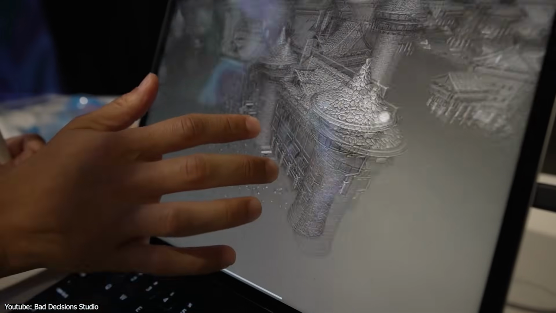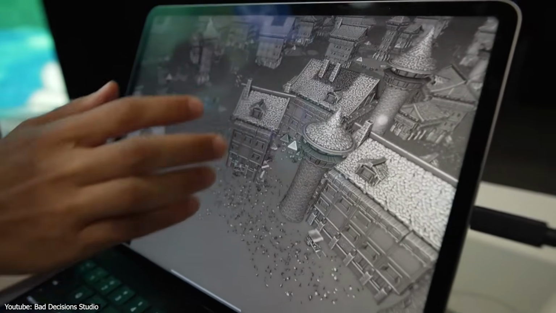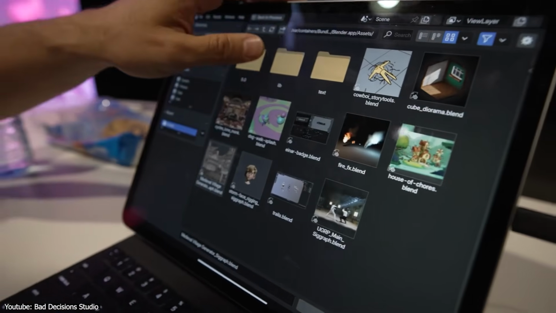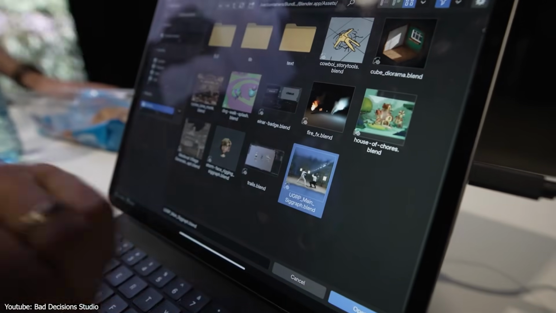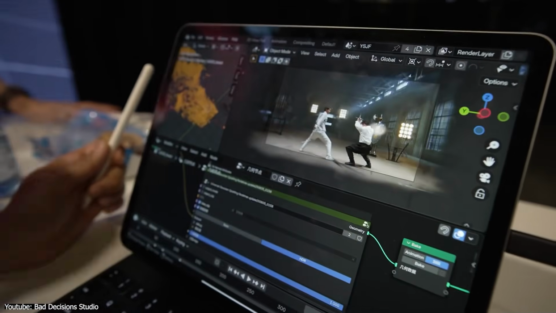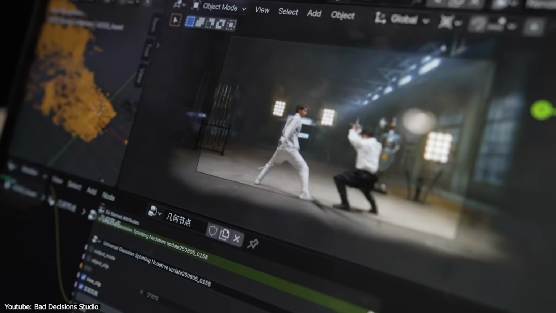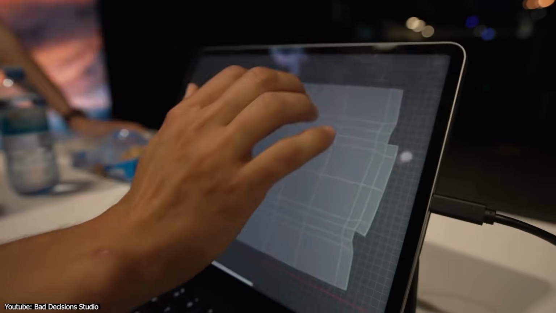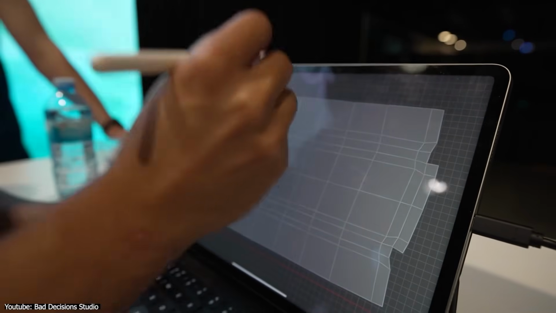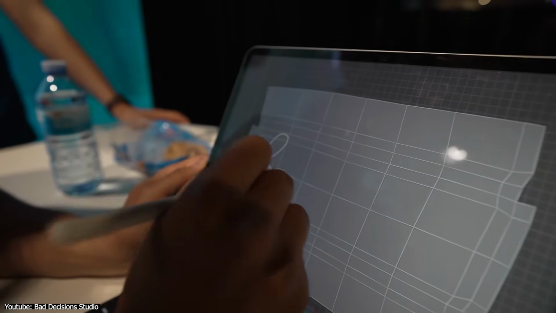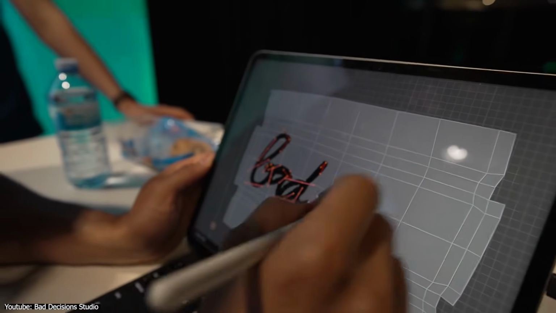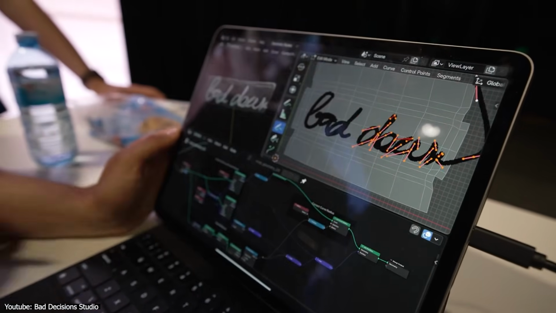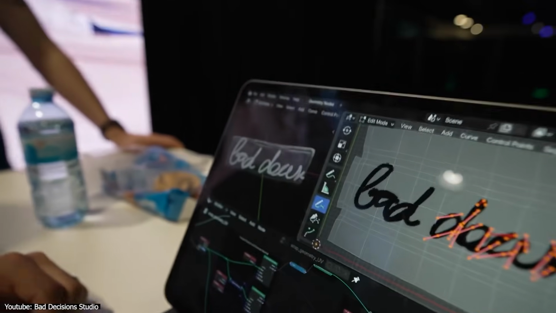This is somewhat surprising, especially considering that Apple's M-series chips are extremely powerful and have already proven capable of handling demanding 3D workloads. Still, the Android ecosystem may allow developers to experiment more freely, especially with features, system access, and hardware variations. And for now, the idea of a fully portable version of Blender remains exciting, and many artists are still hoping that both iPad and Android tablet versions will eventually become an important part of Blender's future.